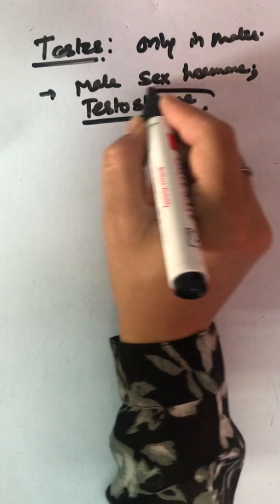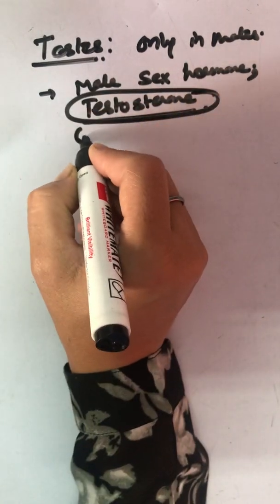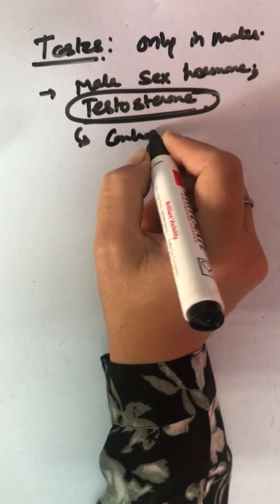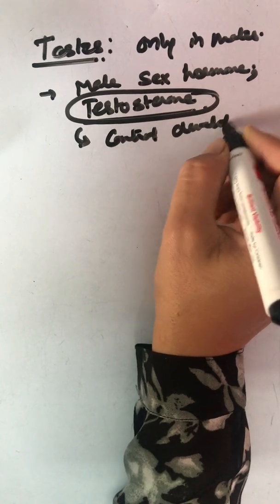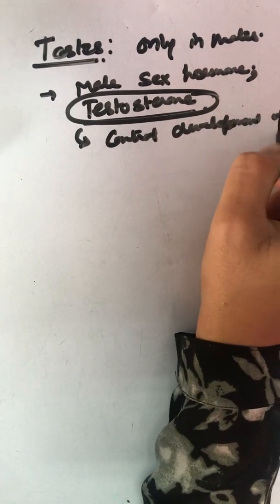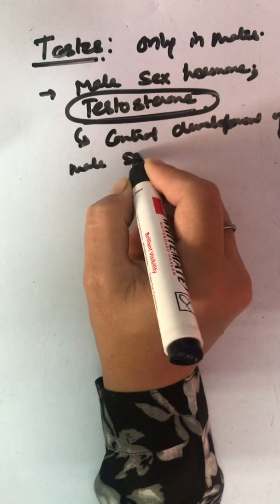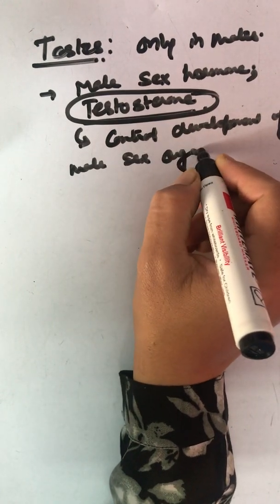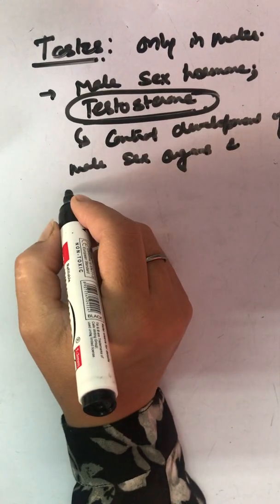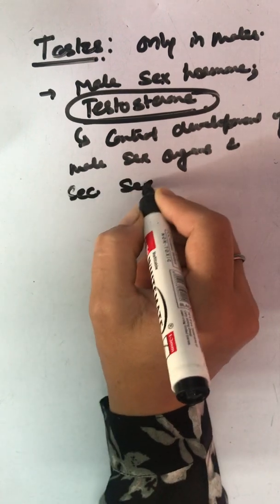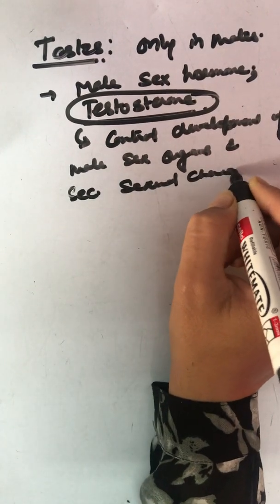This testosterone is mainly functional to control the development of male sex organs and secondary sexual characteristics.